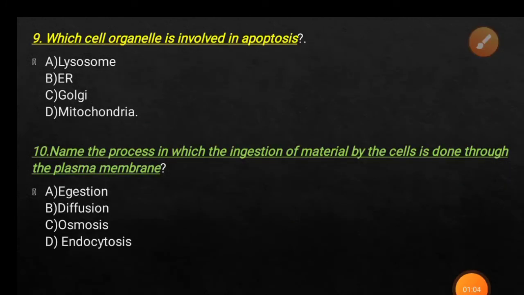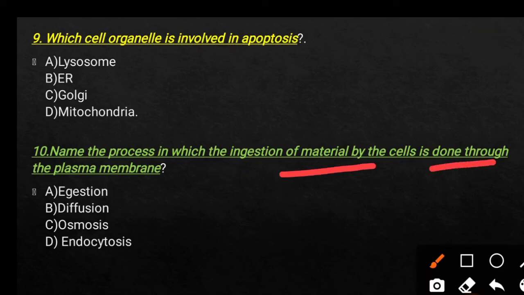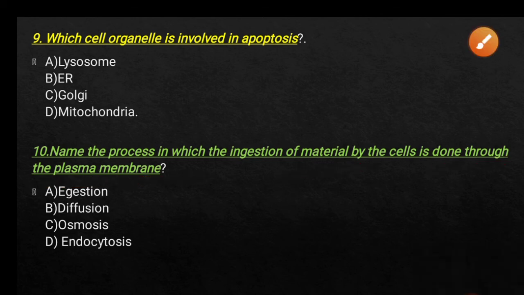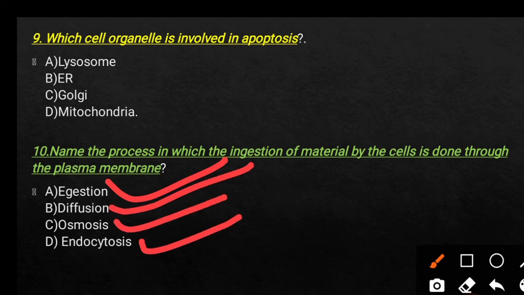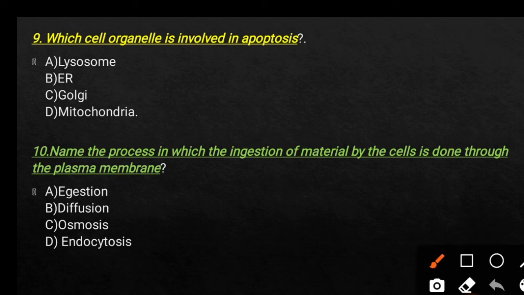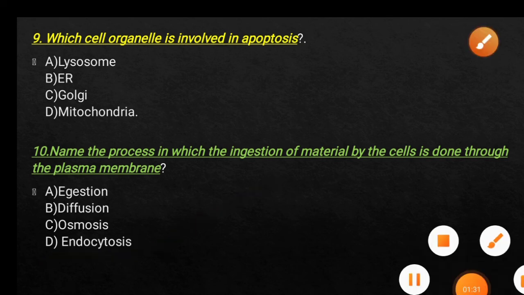And next question, name the process in which the ingestion of materials by the cell is done through the plasma membrane. Means the cell ingests the required materials through the plasma membrane. Option A, egestion, option B, diffusion, option C, osmosis, and option D, endocytosis. So here the right answer is option D, endocytosis.